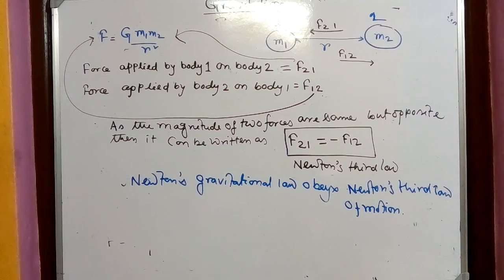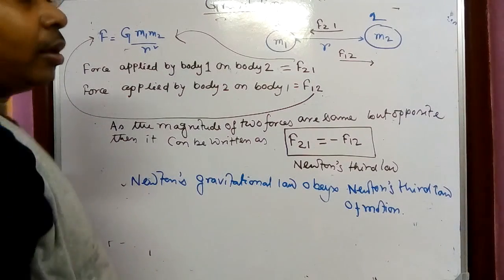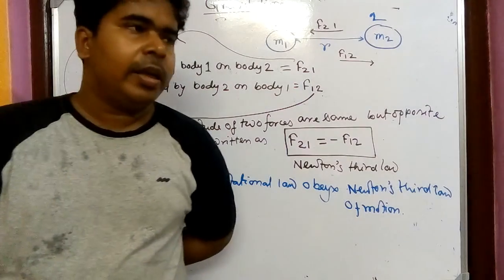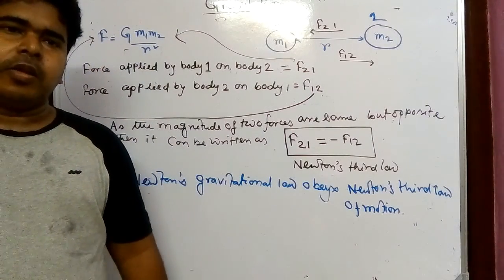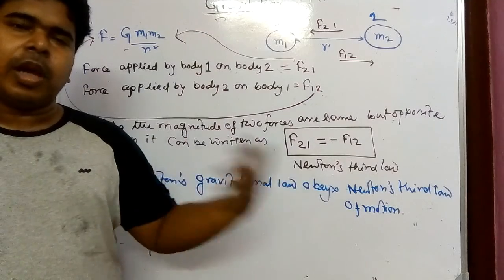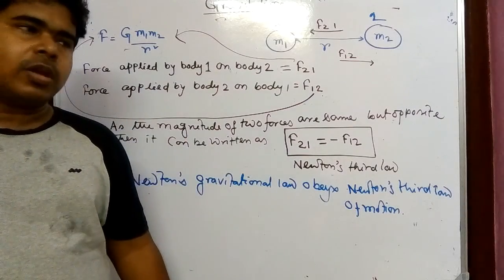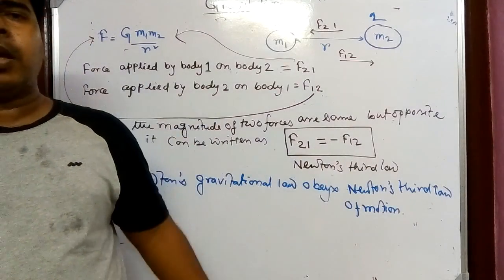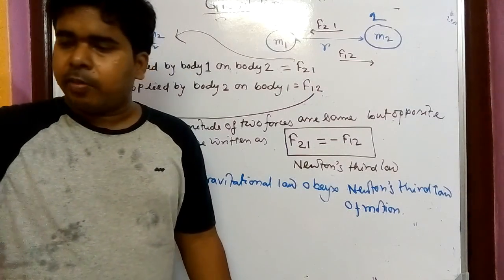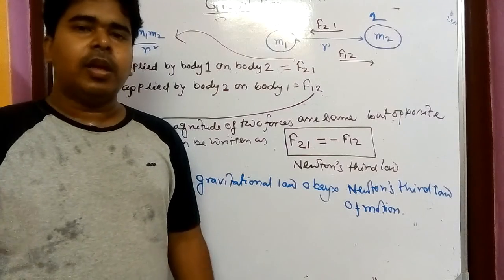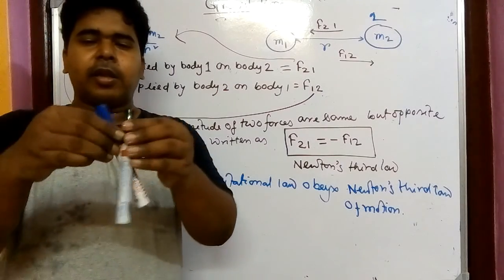Then you might be thinking, sir, that when I am standing here and nearer to me my friend is standing, so there is an attraction force between us, then it may be possible that he is just coming from there and sticking with me. When I am going by the road, another person is coming nearer to me, then they might just stick together.